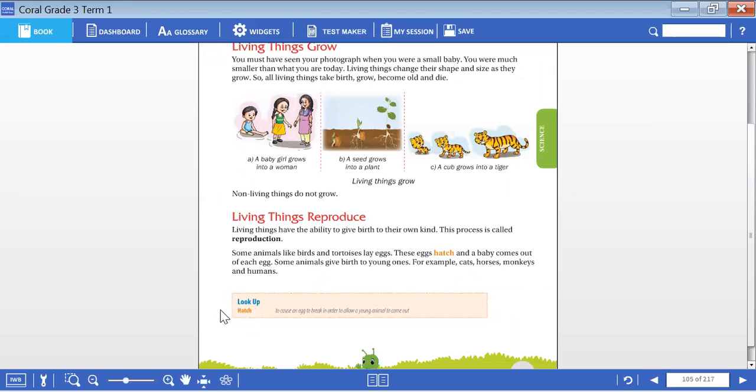Here you can see the meaning of hatch, children. It is a new word for you. They have given the meaning: to cause an egg to break in order to allow a young animal to come out. Hatching is nothing but the environment causing an egg to break and letting the small young one come outside of it.